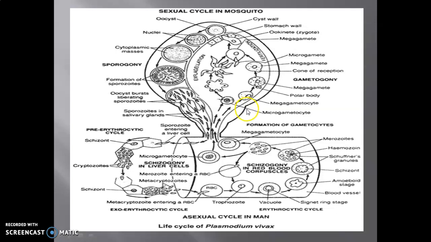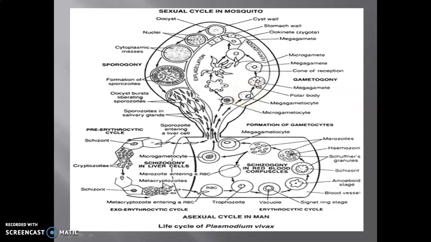Here two types of gametocytes are sucked by this mosquito. One is the megagametocyte and the second one is the microgametocyte. Depending on shape, its name is given. The smaller one is the microgametocyte and the larger one is the megagametocyte. Now see the changes which occur in the megagametocyte and microgametocyte.